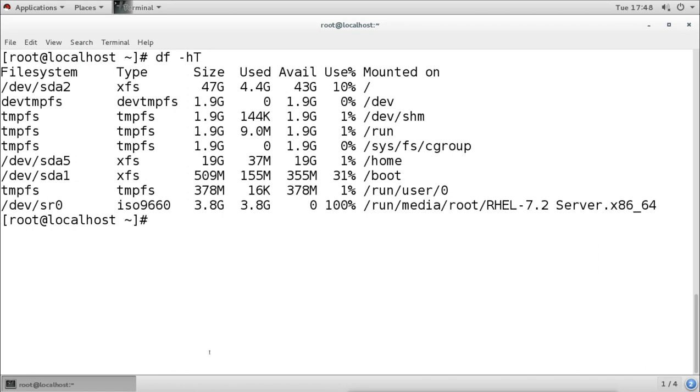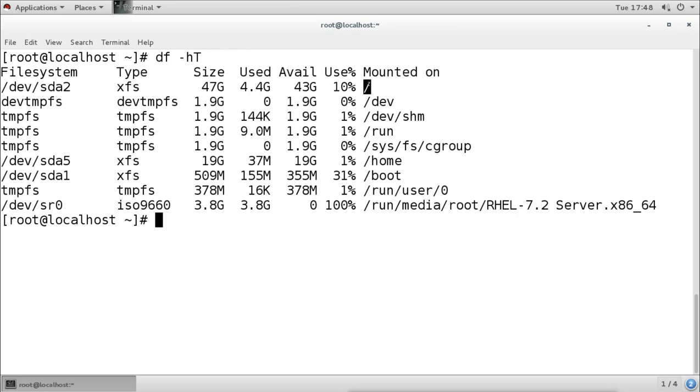So what it is showing here, first it is showing the file system, that means the partition name. Then it is showing the type, because of the file system type, because we use this T option. Then it is showing the total size in GB, because we use the H option for human readable. Then it shows that it has used 4.4 GB. The available space is 443 GB, and only 10% is used, and it is mounted on slash.